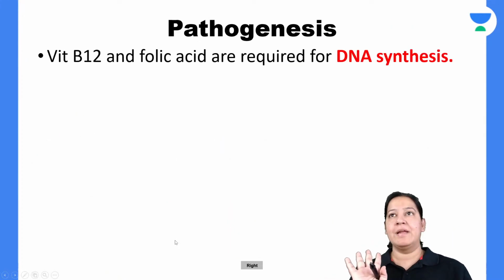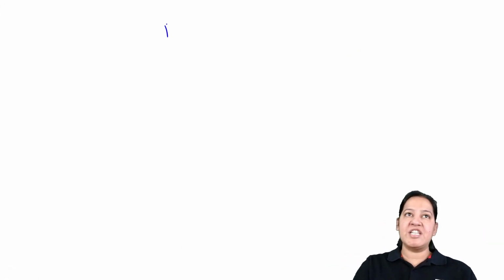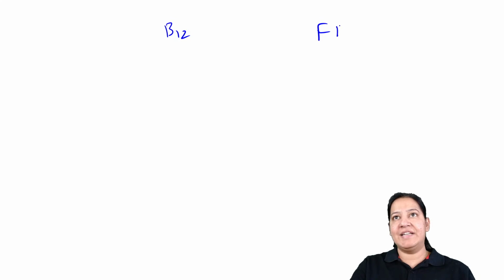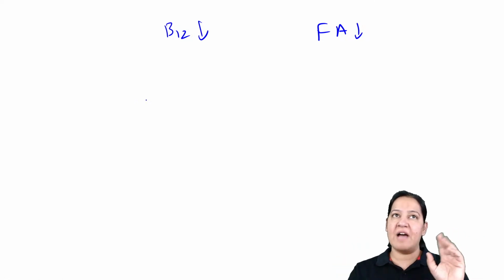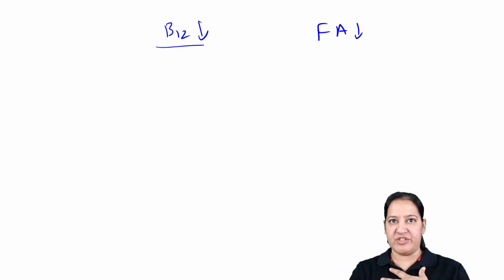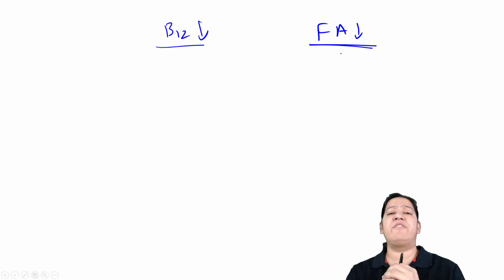Now let me explain. Can anyone tell me how vitamin B12 and folic acid deficiency lead to anemia? What is the mechanism? Suppose I have vitamin B12 deficiency or folic acid deficiency. Folic acid is present in green leafy vegetables, and I don't eat them.